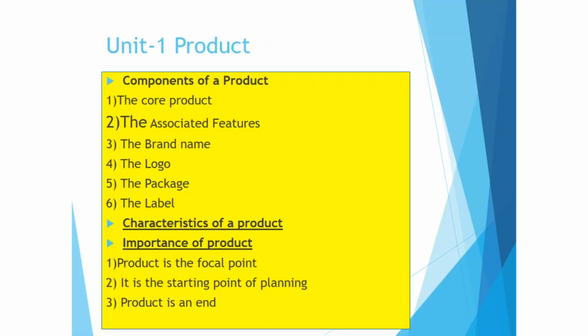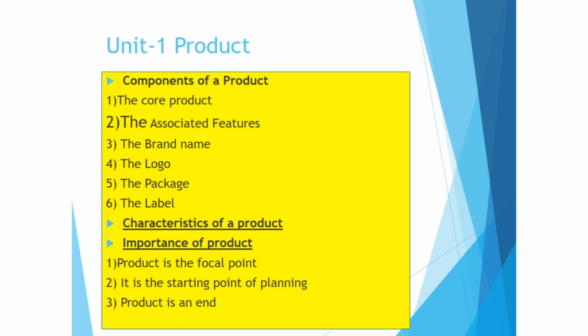Now let's go to the first chapter or unit, that is product. So the very first is components of a product. There are 6 components of a product which you have to do nicely. The first one is core product, the basic ingredients with which your product is made up of. Okay, so that you should know. This can be mentioned in the question and you will be asked to state and explain the rest of the components of the product, and it depends on the marks.